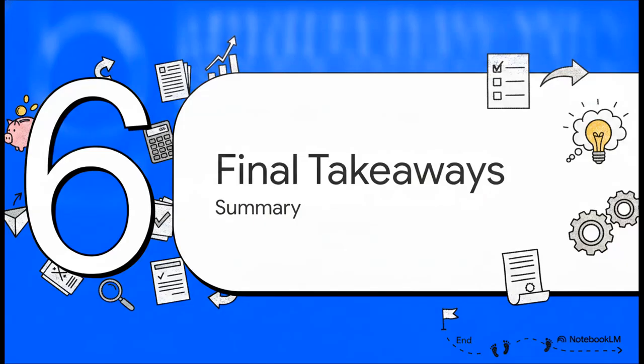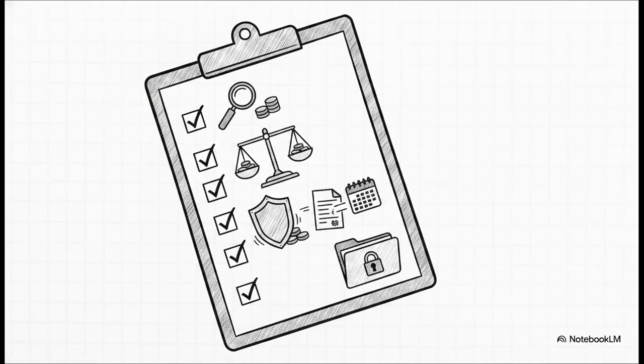Wrapping up with Section 6, Final Tax Takeaways. Here is your clear 5-minute action plan for FY 2026-27. Make sure you know exactly what your sources of income are. Carefully choose the right tax regime by comparing the new default against the old system. If you do go with the old regime, claim those eligible deductions. Most importantly, file your return before the due date and keep all your financial records securely locked away.